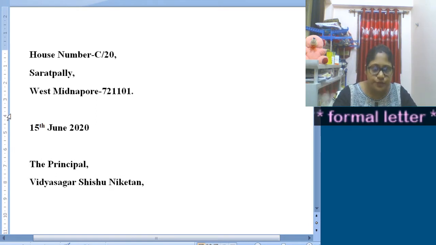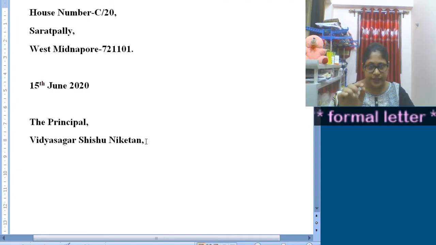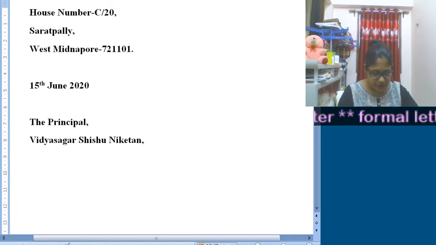So there must be a gap between the self address, then the date, then again the receiver address. In order to make you understand the gap, I have left the space. Then you have to make it of 4 lines, right?